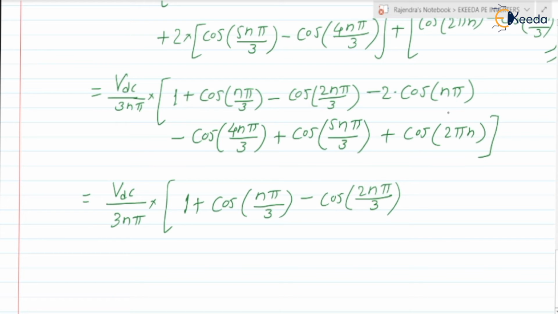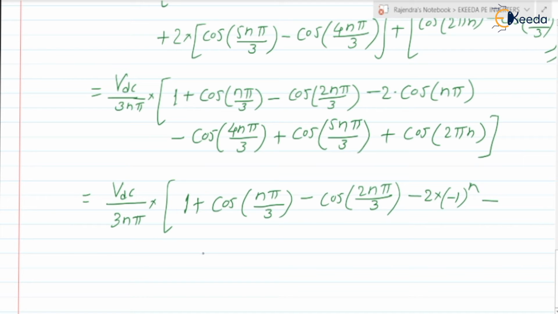What is the cos of n pi? Let us consider n is 1, so cos pi is equal to minus 1, right? Cos 2 pi is plus 1, right? Cos 3 pi is minus 1, so this can be written as minus 2 into minus 1 to the power n, right?